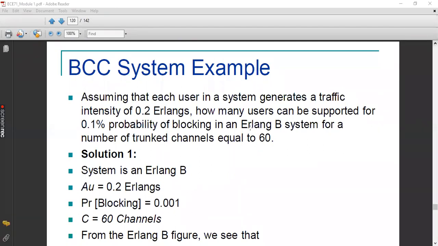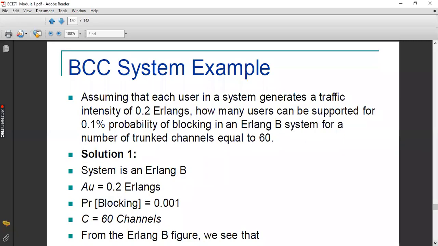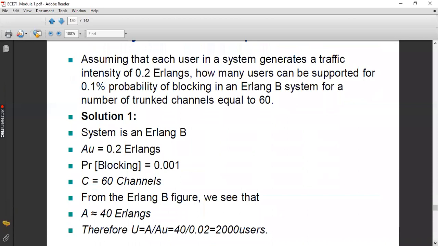This is a short table. Maybe some data will be missing, but for you the detailed table will be given, so there won't be any missing parameters. From the table or from the graph, you can find the value of capital A. That is approximately 40 erlangs.